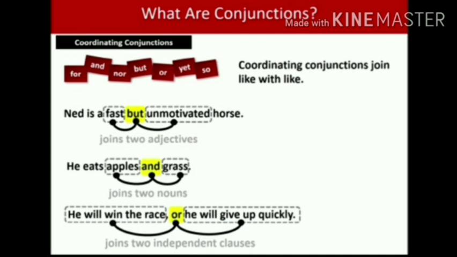The third example is: He will win the race or he will give up quickly. In this sentence, he will win the race is a clause. The other one is he will give up quickly. It is also a clause. So these two clauses are connected by or. So or is the coordinating conjunction used.